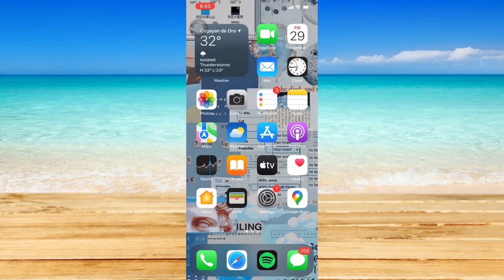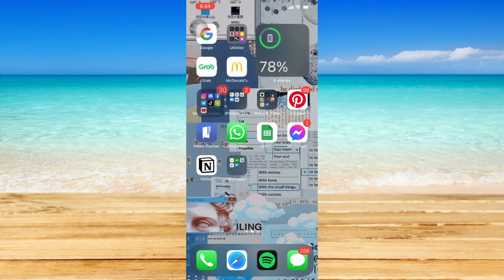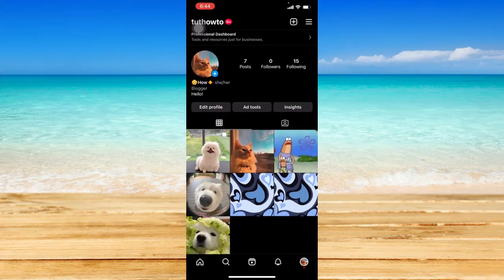Before we head straight to the Instagram app, please visit your App Store or your Play Store and check if your Instagram is up to date. If not, just tap on Update so that you will have the latest features within the app. After you have made sure of that, let's head on and open Instagram right here.